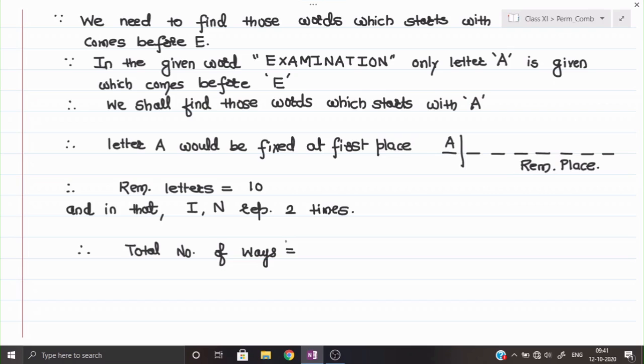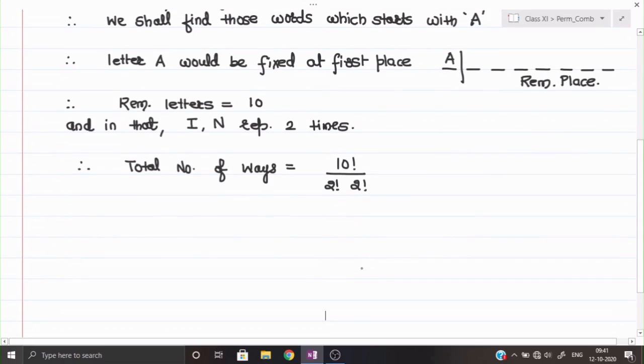Okay, so total number of ways will be here factorial 10, that is the value of n, and factorial p and factorial q, only two letters are repeating. So we shall write down the number of times they are repeating, that is factorial 2 into factorial 2. Now we shall simplify it. Factorial 10 we shall open here. We do not have any option. If it is possible to simplify now, I will simplify it. Otherwise, we shall keep it for the next time.